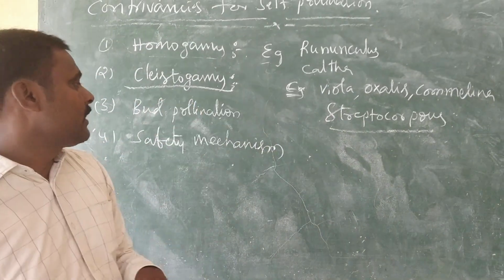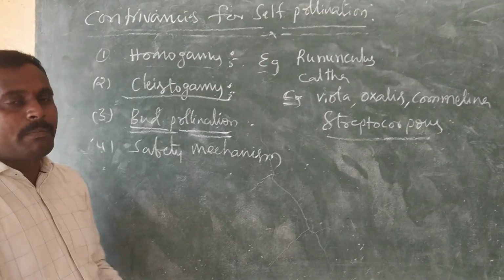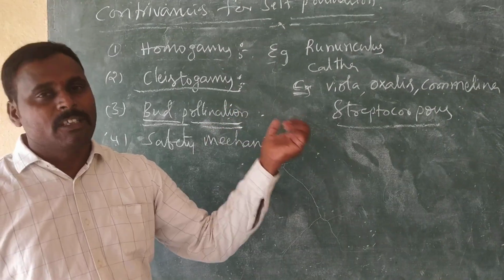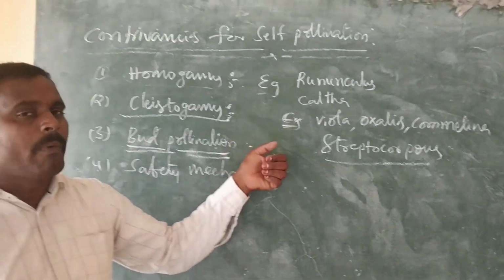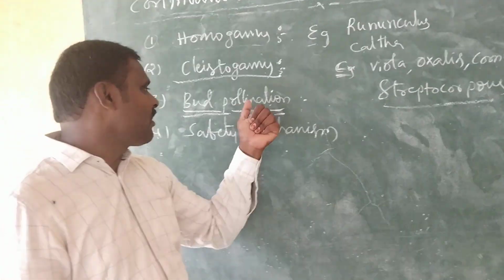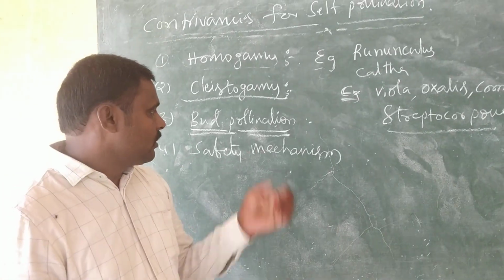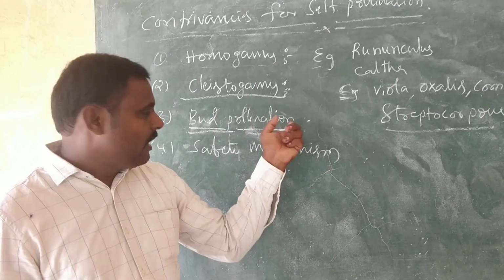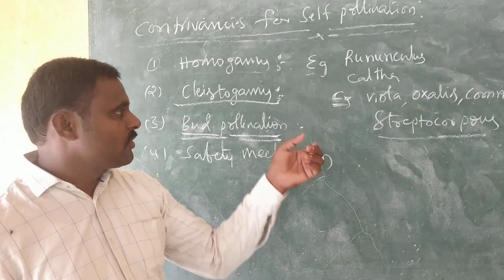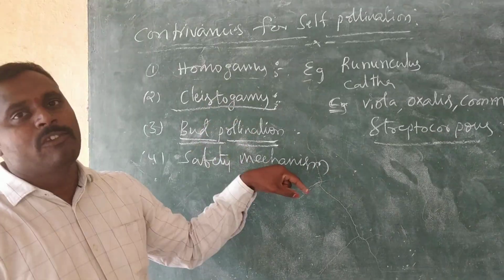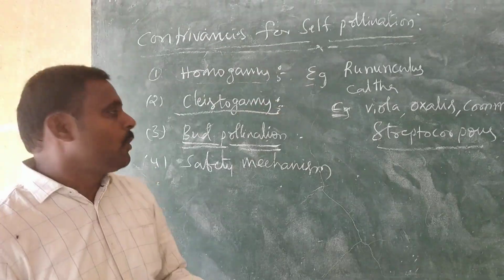This is about cleistogamy, and now bud pollination. What is this bud pollination? In the majority of plants, when the flower is in bud condition, pollination takes place. Hence, it is called bud pollination. In majority of the crops, when the flower is in bud condition, at that time only pollination will be completed. So which pollination takes place? Self-pollination. It is also one of the favorable conditions for self-pollination.